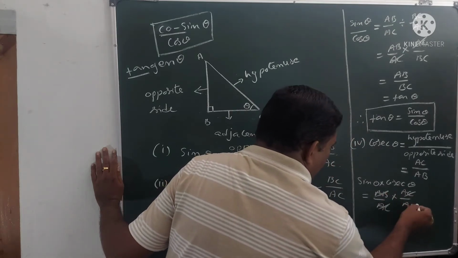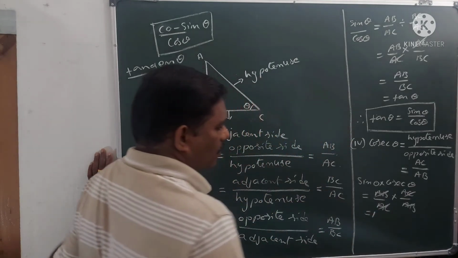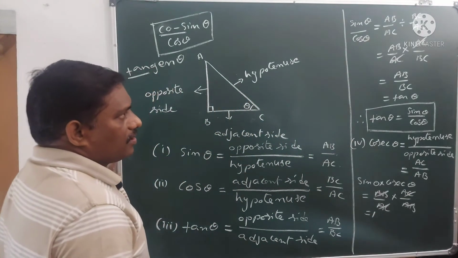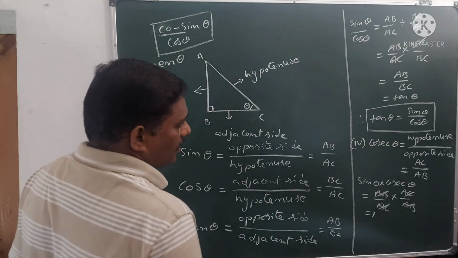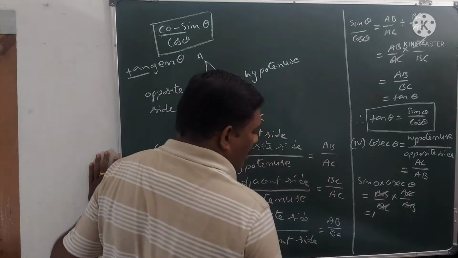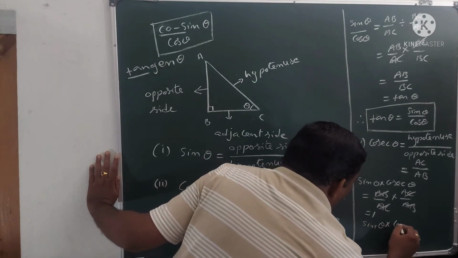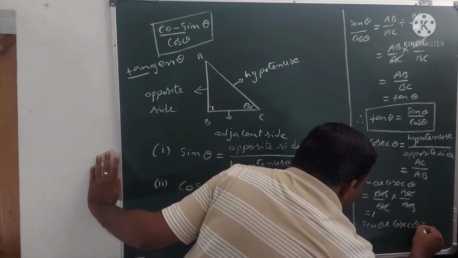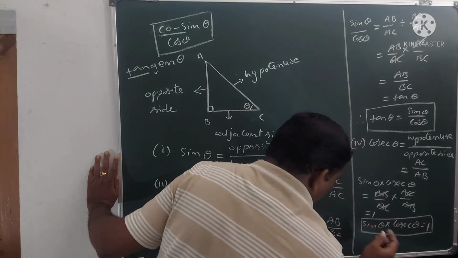AC gets cancelled and AB gets cancelled, and you get 1. Therefore we can write sin theta into cosecant theta is equal to 1.